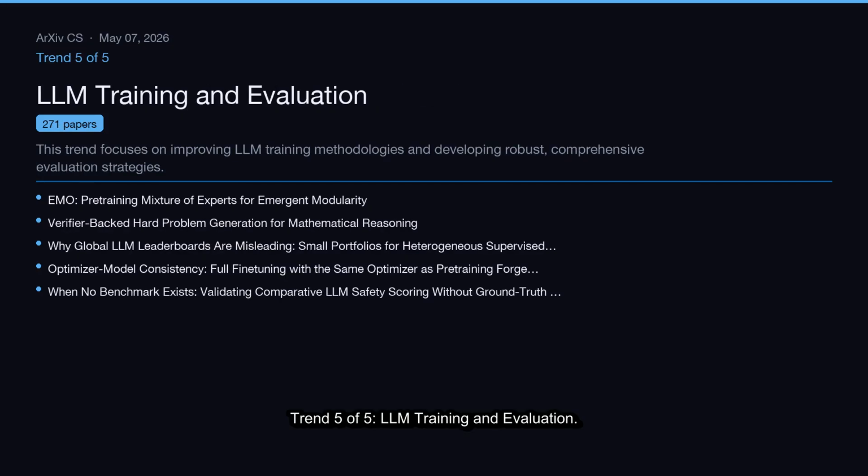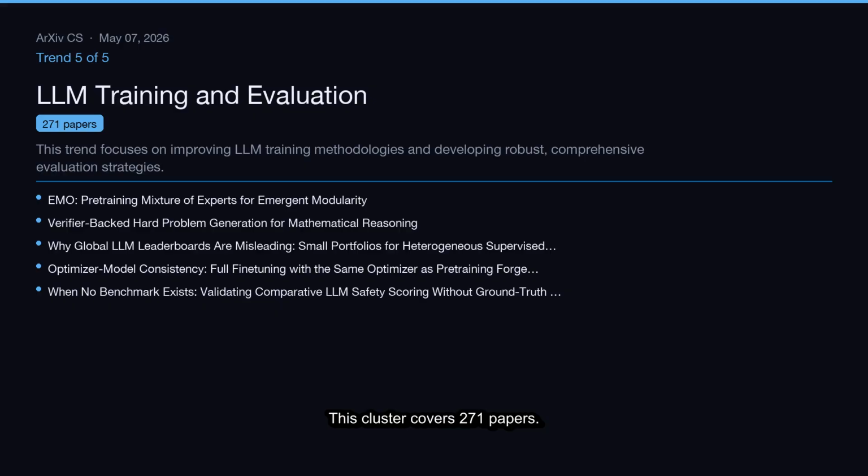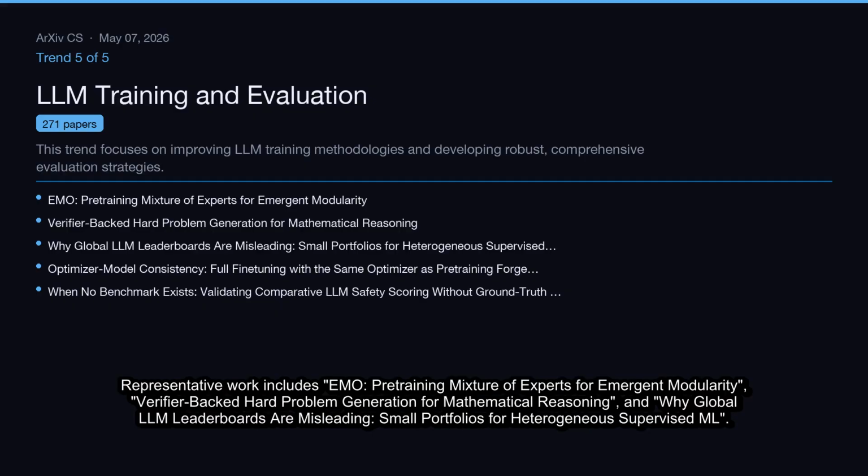Trend 5 of 5, LLM Training and Evaluation. This trend focuses on improving LLM training methodologies and developing robust, comprehensive evaluation strategies. This cluster covers 271 papers. Representative work includes EMO, pre-training mixture of experts for emergent modularity, verifier-backed hard problem generation for mathematical reasoning, why global LLM leaderboards are misleading, and small portfolios for heterogeneous supervised ML.